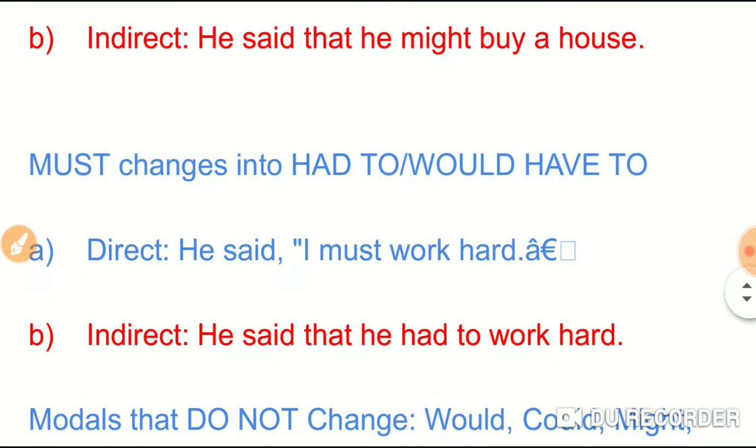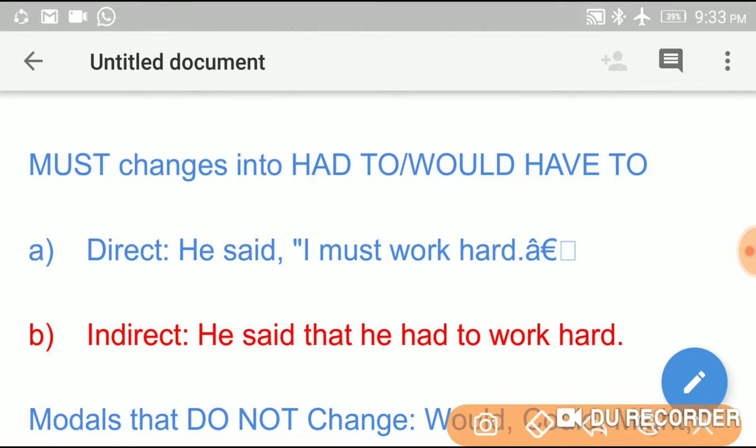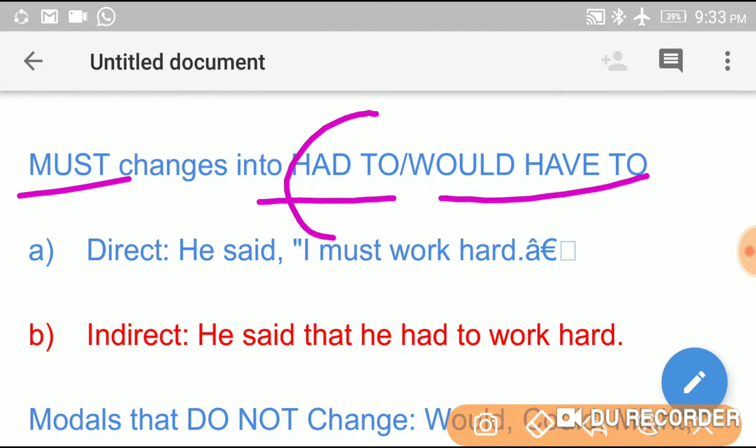Okay. So must changes into had to or would have to. Here this is very important. You have to remember, must is there means it is going to change into had to or would have to.